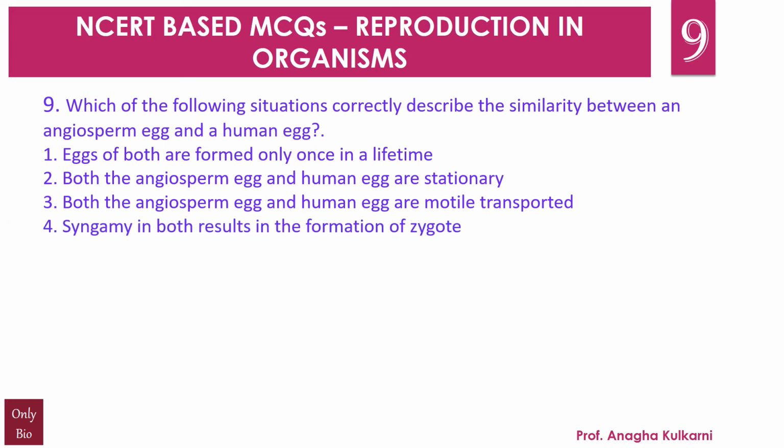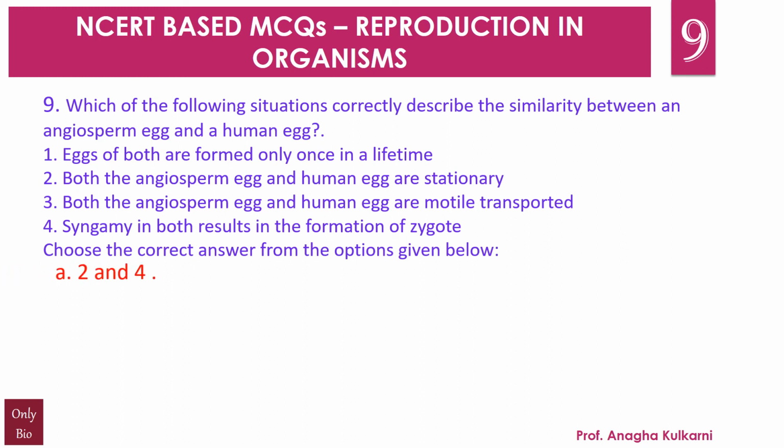Fourth, syngamy in both results in the formation of zygote. Choose the correct answer from the options given below. A, 2 and 4. B, 4 only. C, 3 and 4. D, 1 and 4. And the correct answer for this question is B, 4 only.